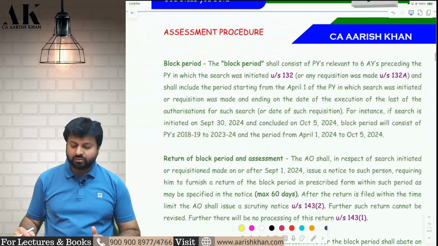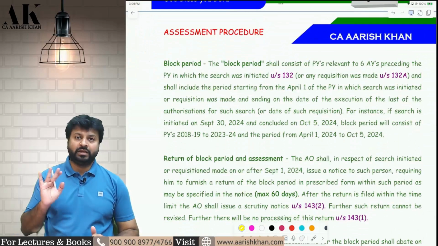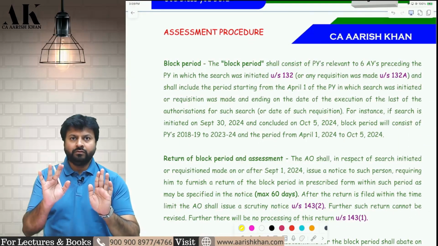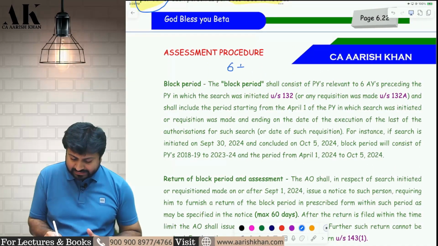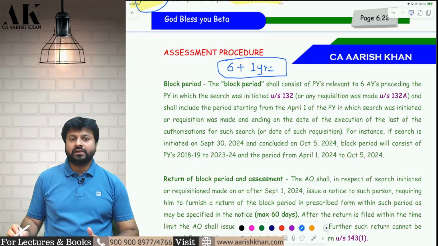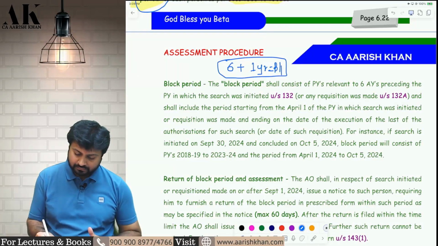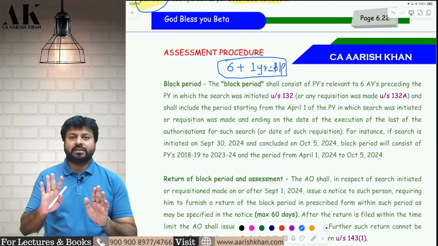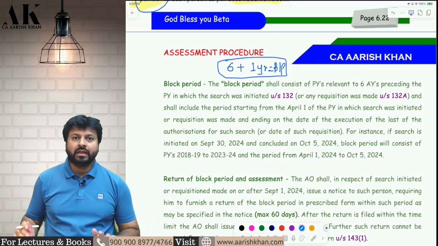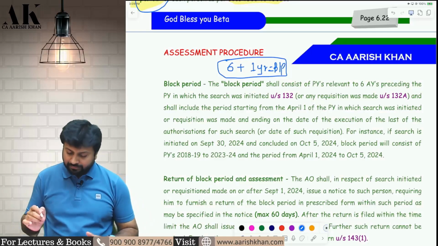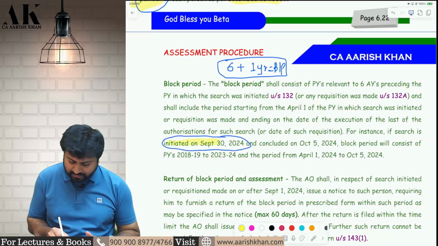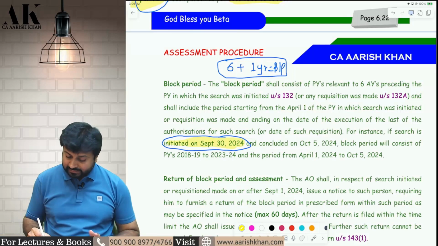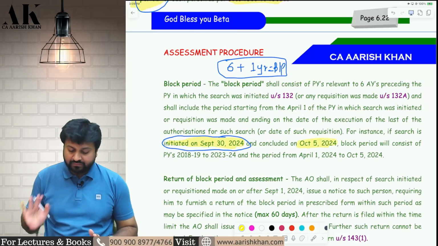So first of all, we need to understand what I mean by the term block period. Block period includes two things. It covers a period of 6 plus 1 year. 6 plus 1 is equal to block period. So how to identify this 6 plus 1? It is very simple. In whichever year search is initiated, suppose the search is initiated on 30th September 2024, and the search is completed on 5th October 2024.